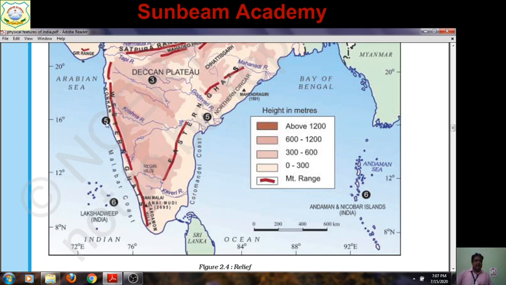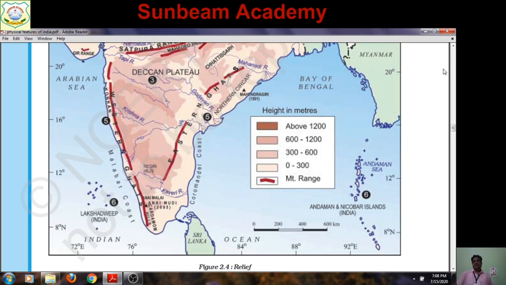Likewise, only two names, Konkan and Malabar, are given here, but the western coastal plain is broadly divided into three sections. The northern part, in Maharashtra and Goa, is known as Konkan. In the central stretch, near Karnataka, it is known as the Kannad plain. Kannad, K-A-N-N-A-D. The language of Karnataka is Kannada. In Hindi, it is called Kannad. So the plain is also known as the Kannad plain. And in the south, in Kerala, it is known as the Malabar coast.